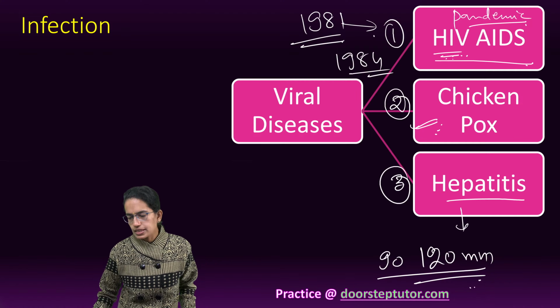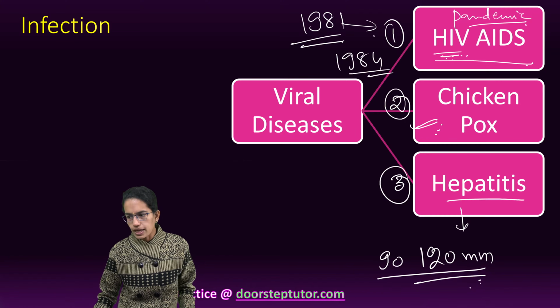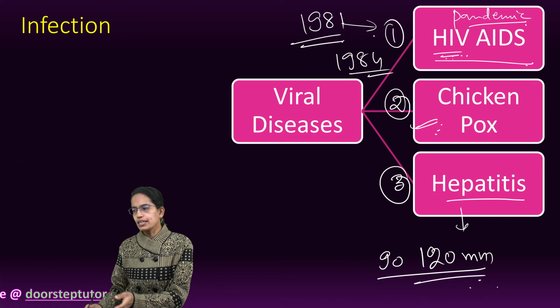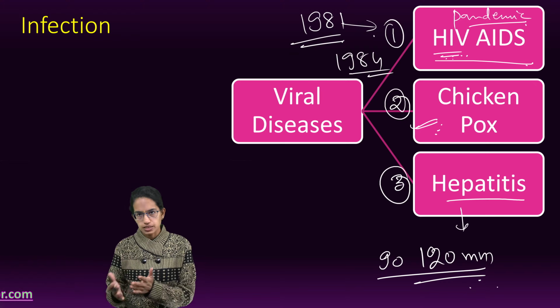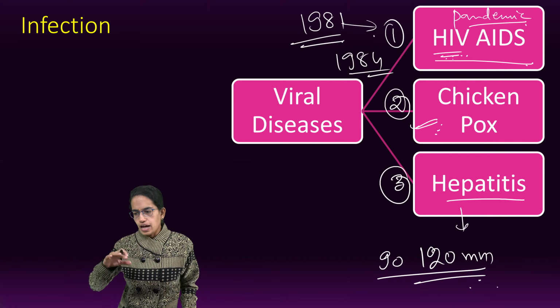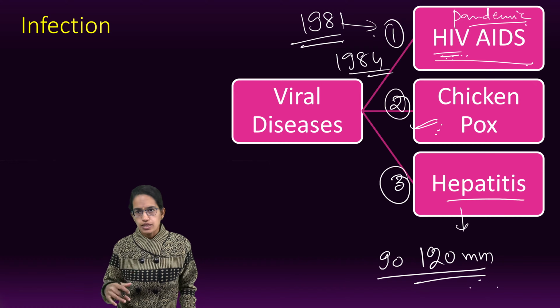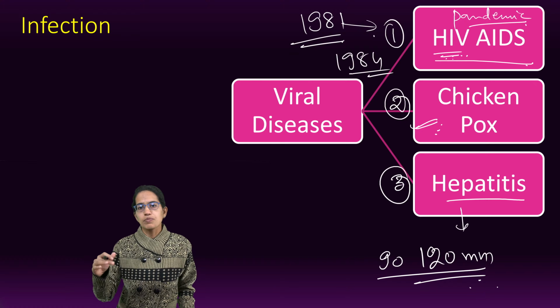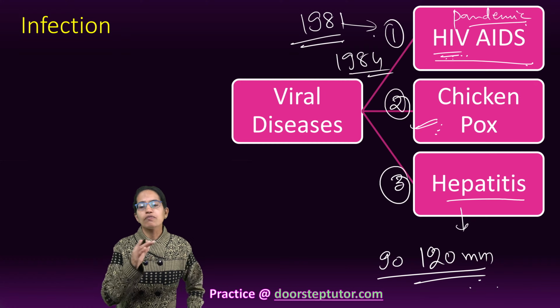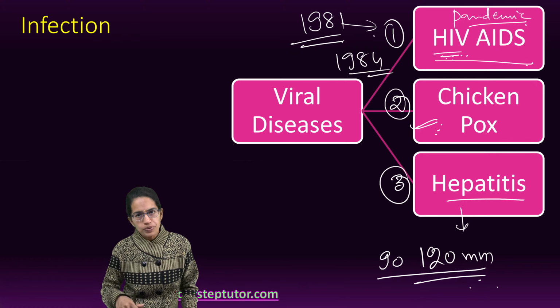There are two identical copies of the RNA. RNA is enclosed in a nucleocapsid of the protein, and then there is an enzyme, reverse transcriptase, which is associated with this virus, and this actually affects the T cells. So once T cells are affected, the immunity gets down, and therefore any infection could be caught very fast by a person suffering from HIV/AIDS.